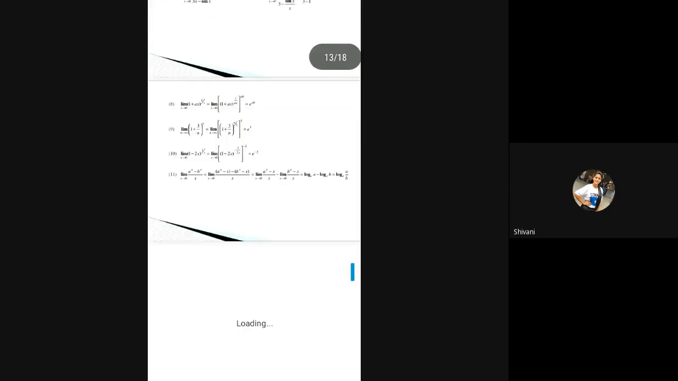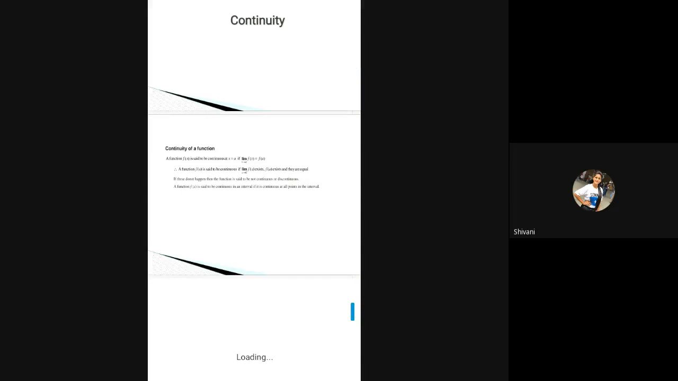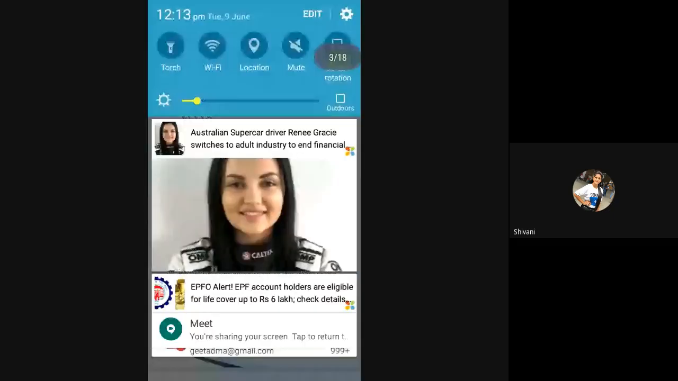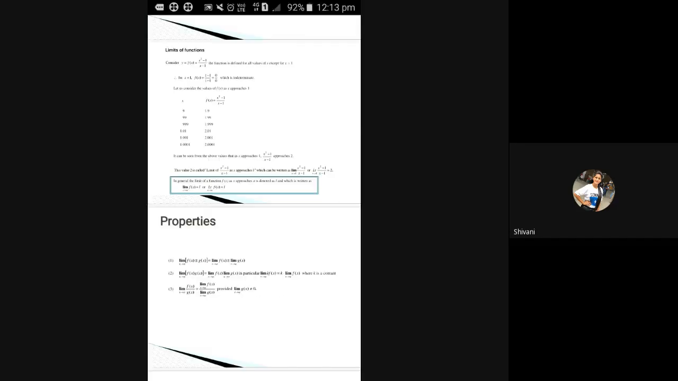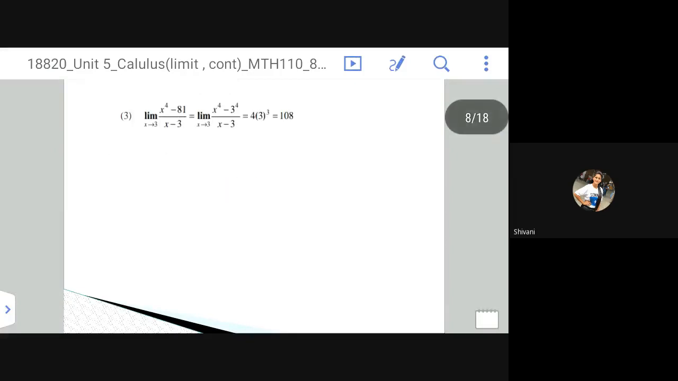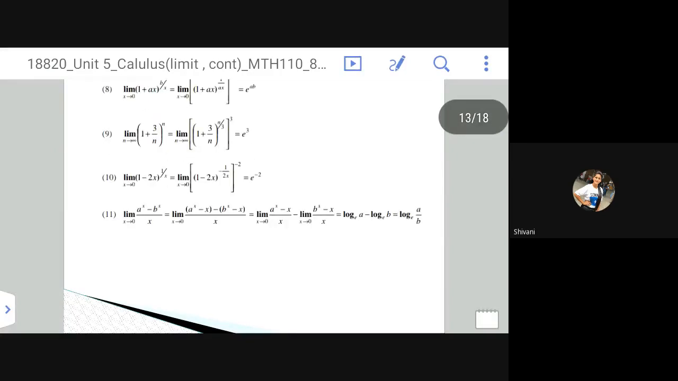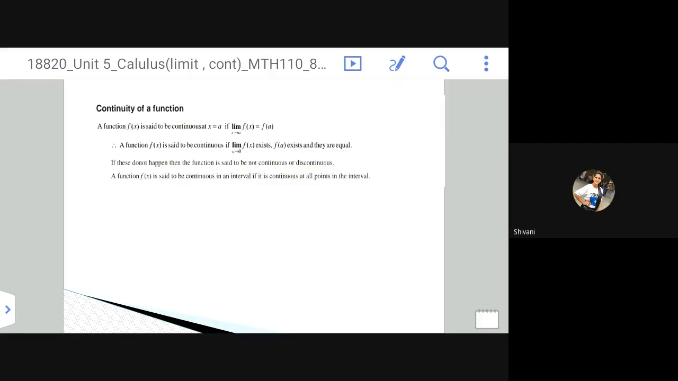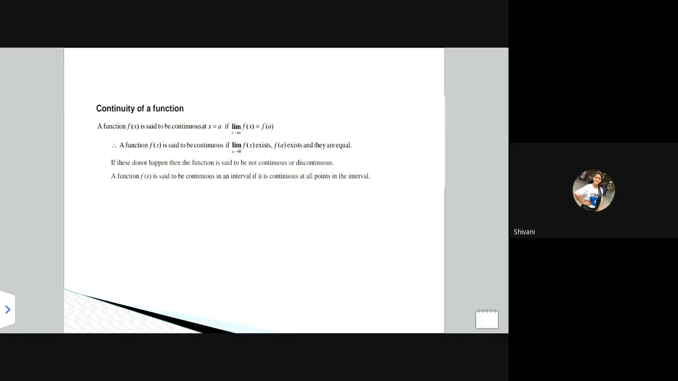Okay, so let's start with this continuity, and let me rotate the screen so that the screen will be visible to you in a broad way. Okay. So we have started continuity, and we are saying here regarding the continuity definition that we have learned, the limit x tends to a, f(x) must exist and its value should be equal to the function value at that point.